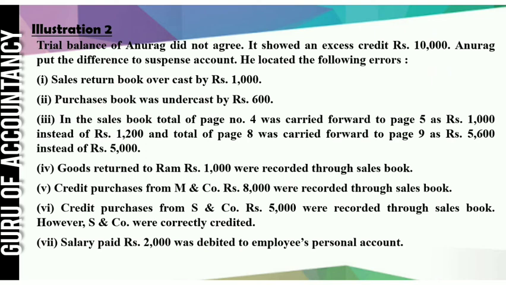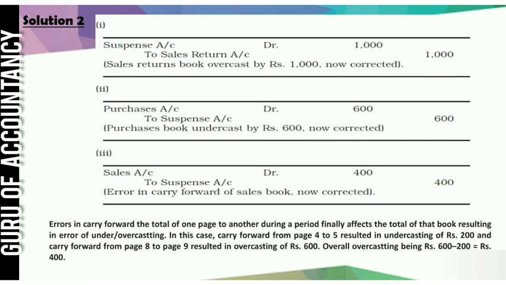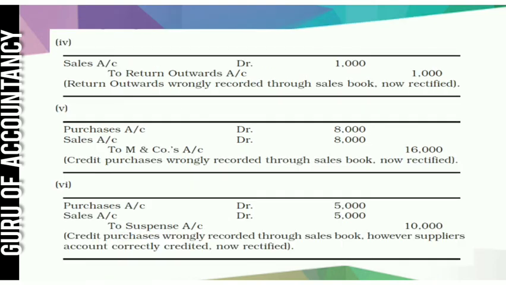Once again, goods returned to Ram rupees 1000 were recorded in sales book. So instead of purchase return book, that means return outward book, they have recorded in the sales book. So sales account is wrongly credited, so we will debit, and purchase return account is not credited, so we will credit. So your entry would be sales account debit to purchase return, that means to return outward.